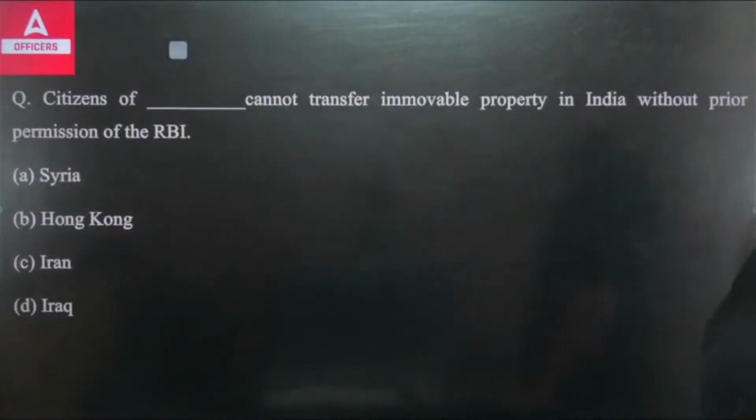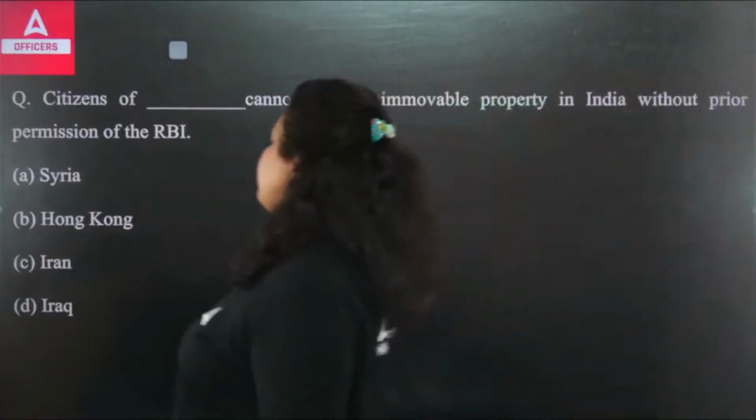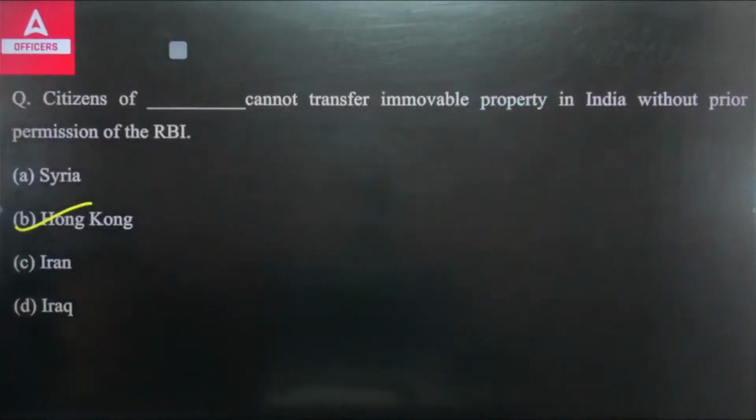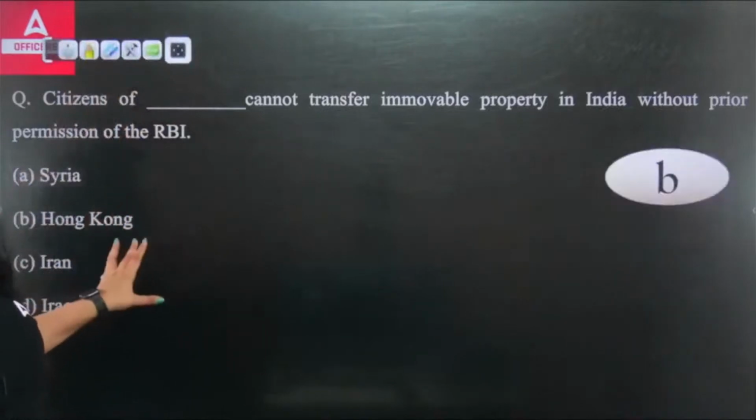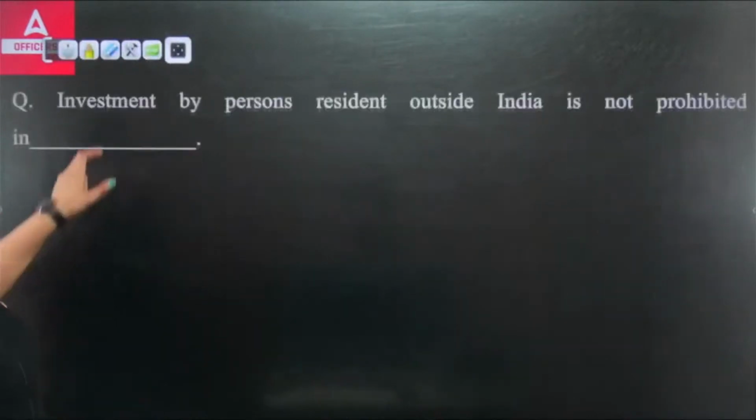So the right answer is Hong Kong. Citizen of Hong Kong, they cannot transfer immovable property in India without any permission taken from the RBI. Okay, so these are the countries they have covered under the RBI rules, so that you have to remember.